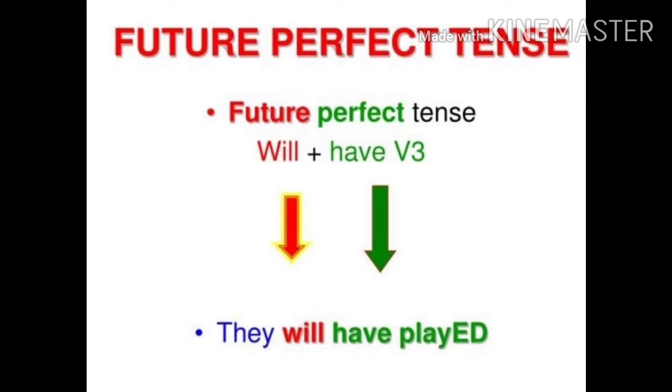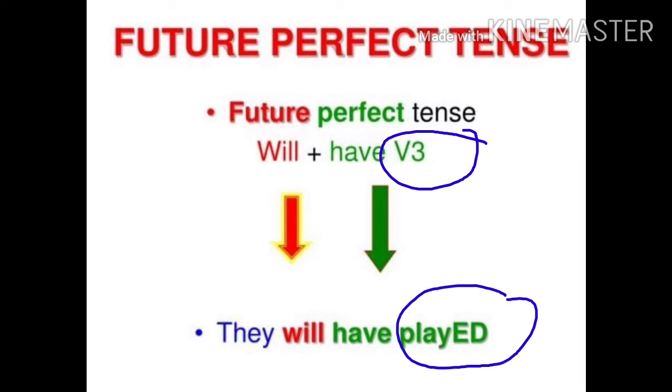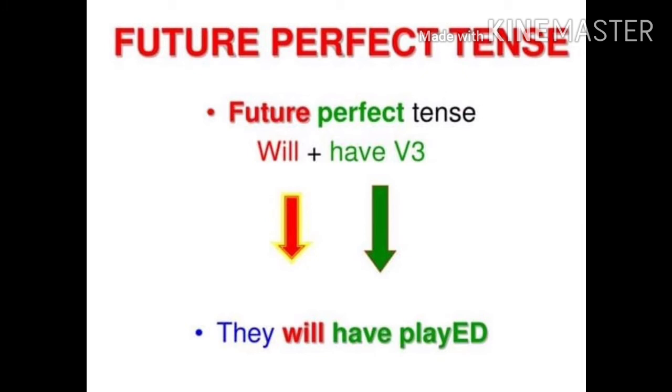Children, this is how you have to make future perfect tense sentences. You should add will, have and then V3. Whatever subject may be, you should add will, have, V3. V3 is the past participle form. Play becomes played, speak becomes spoken, give becomes given.